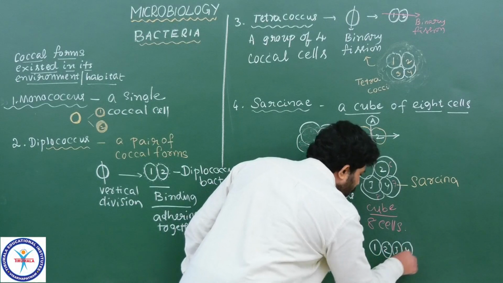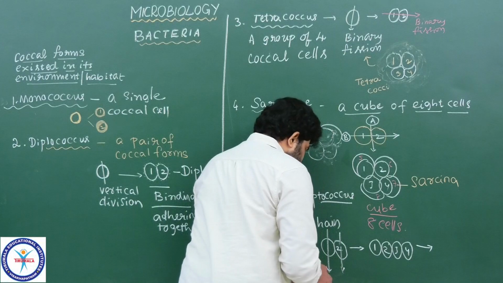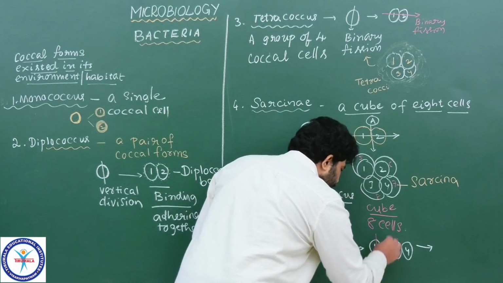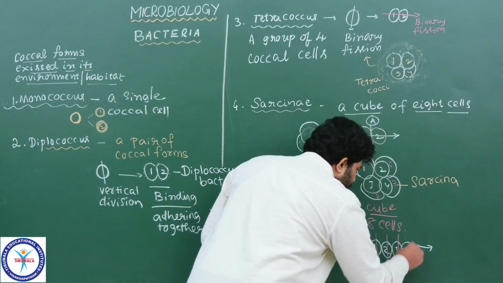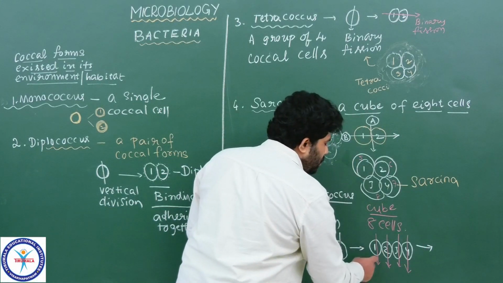1, 2, 3, 4. Again these 4 follow the same direction and divide by the same method, binary fission. These 4 divide again, each one into 2.